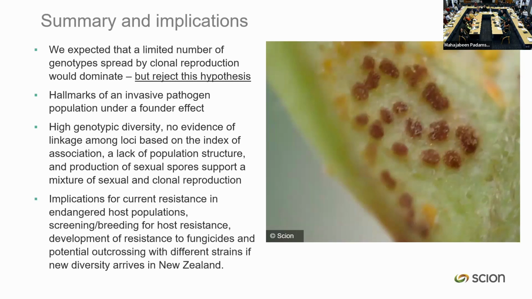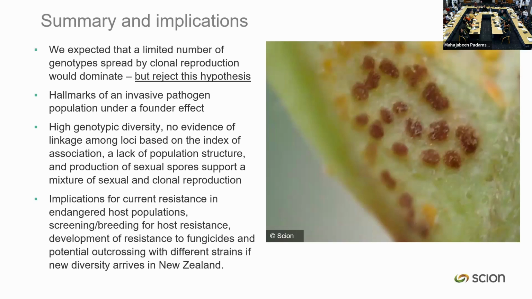And the implications for this are quite important. Genotypic diversity is linked to the adaptive potential of organisms. The more variance we have in the population, the more baseline material there is for natural selection to work on, and the more likely we're going to get adaptive processes occurring in these populations, where the rust can adapt to new hosts or environments here in New Zealand, or adapt to the treatments that we want to use.